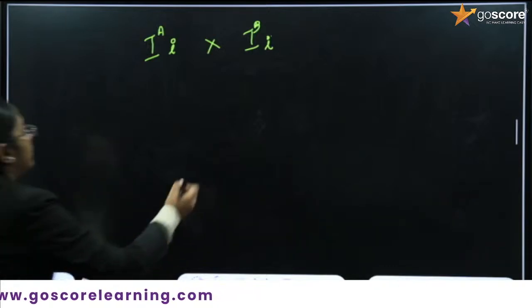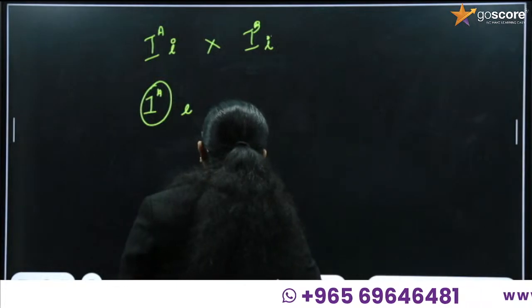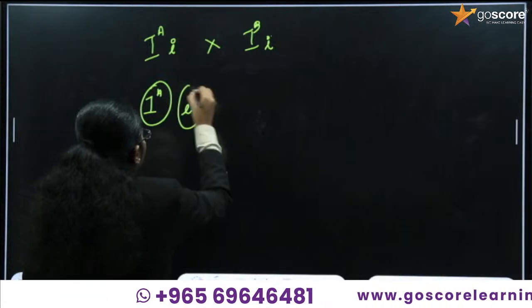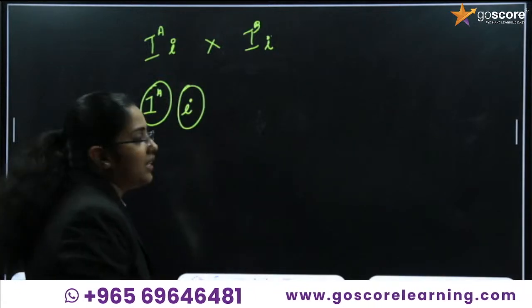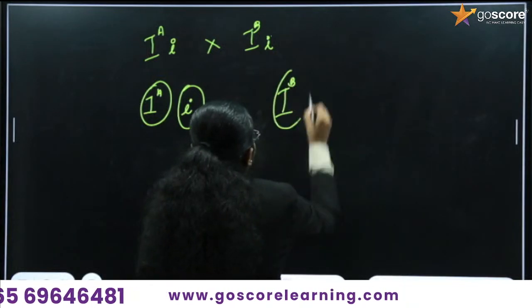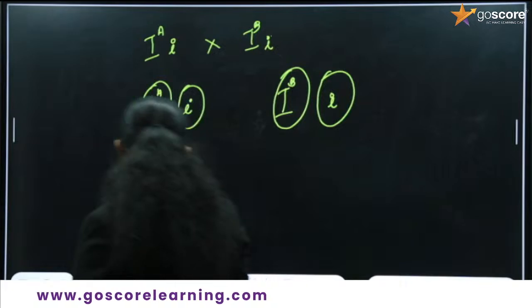So how can we do this? IA is one gamete. We can put it in the same size of circle, right? So it is also one gamete. The next one, IB, is a possible gamete. Small i is another possible gamete, right? So we can cross this.